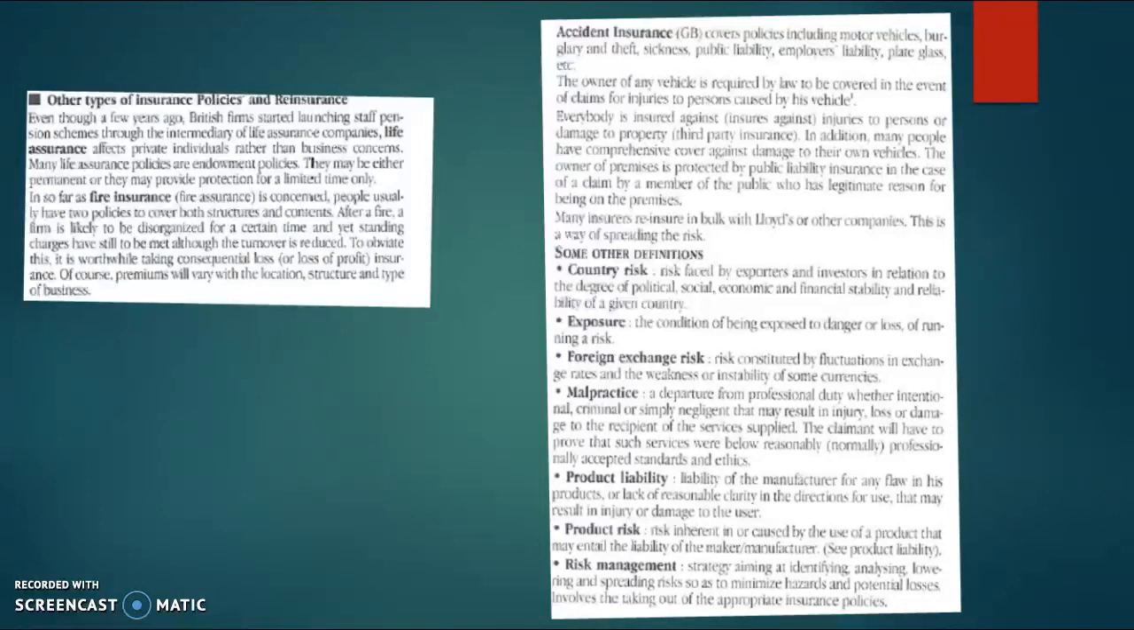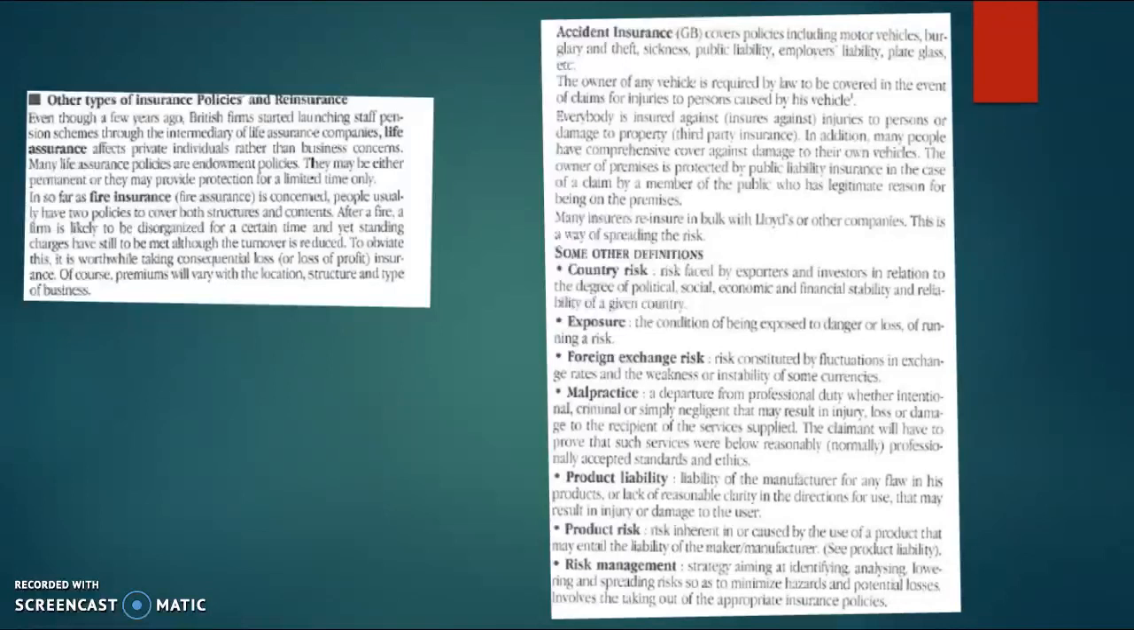Malpractice is a departure from professional duty, whether intentional, criminal, or simply negligent, that may result in injury, loss, or damage to the recipient of the services supplied. The claimant will have to prove that such services were below reasonably professionally accepted standards and ethics. Product liability is the liability of the manufacturer for any flaw in his products or the lack of reasonable clarity in the directions for use that may result in injury or damage to the user.